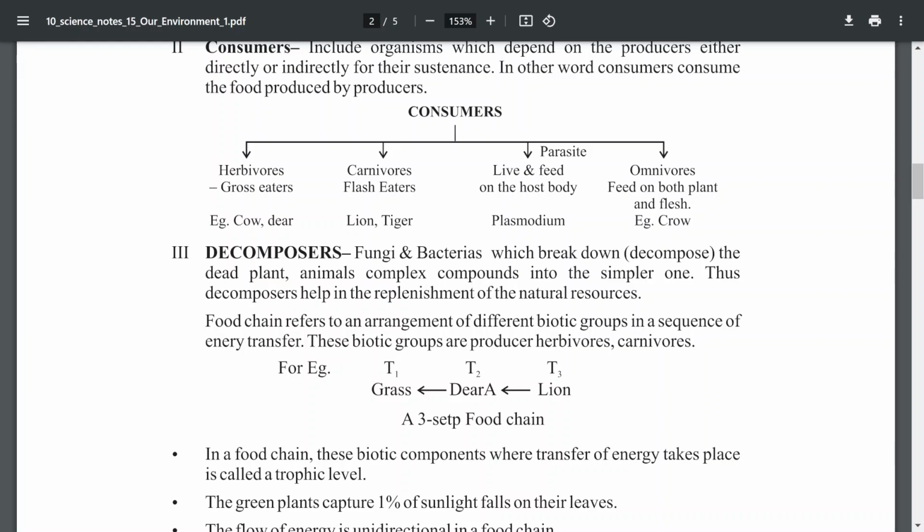How, sir? Because of eutrophication. Eutrophication means, for example, if a water body is polluted, that is called eutrophication, because the pH level will increase. If the pH level is increased, the fishes cannot survive there. Due to that poisonous water they will die. Like that, if animals use that water body for drinking or any purpose, the poison will kill the animals also. If the animal is not decomposed, due to the smell and other things, definitely that area will be polluted.